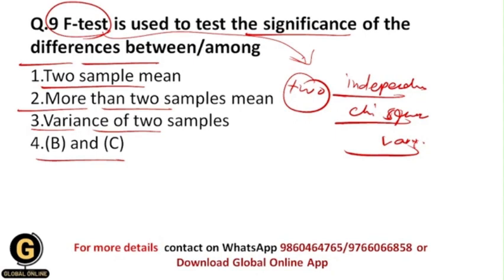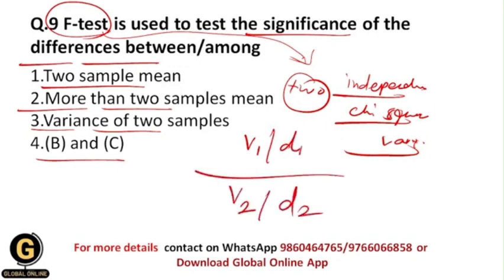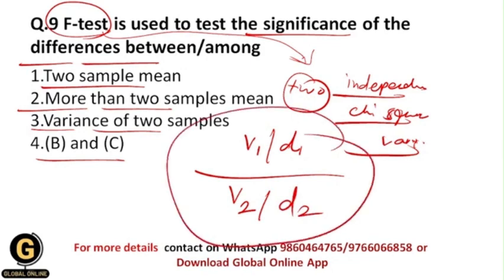For example, I have this V1 variate divided by its degrees of freedom, upon the second variate divided by its degrees of freedom. This whole ratio is nothing but the F statistic, and that's why the F statistic or F test is used to test the significance of the differences between or among the variance of two samples.